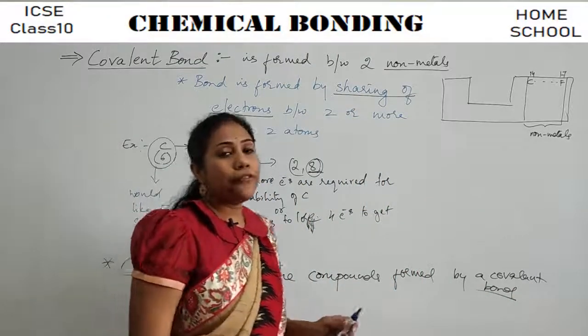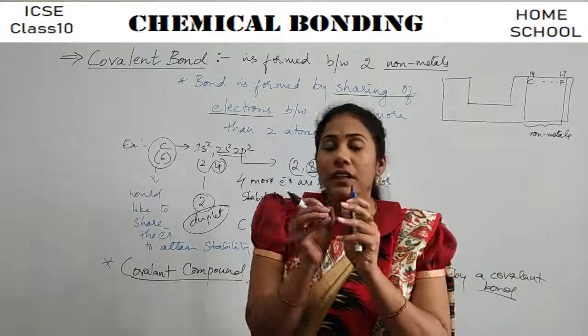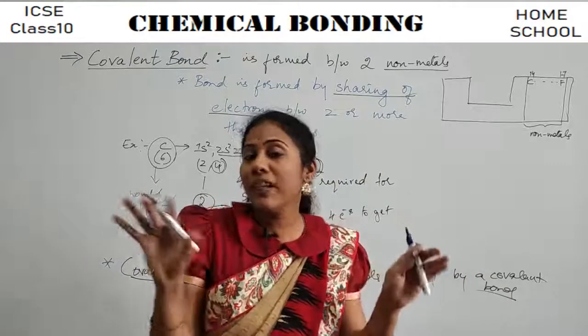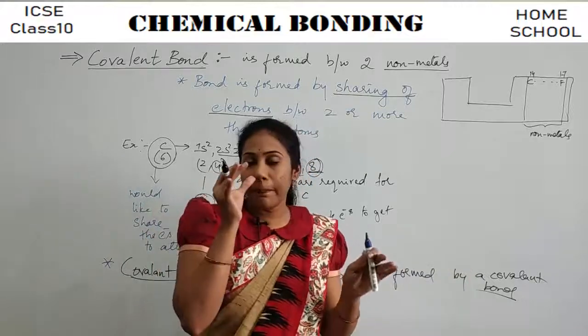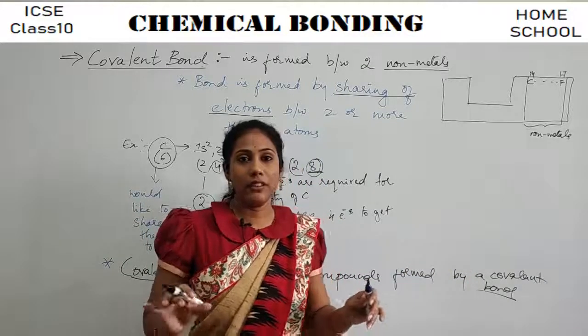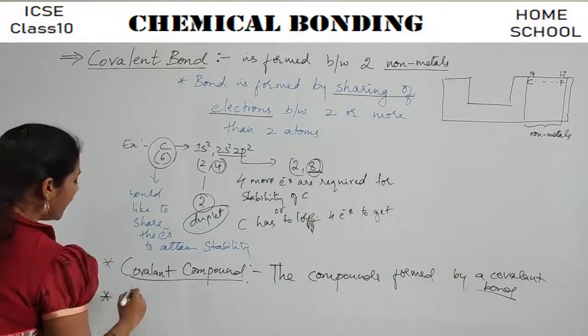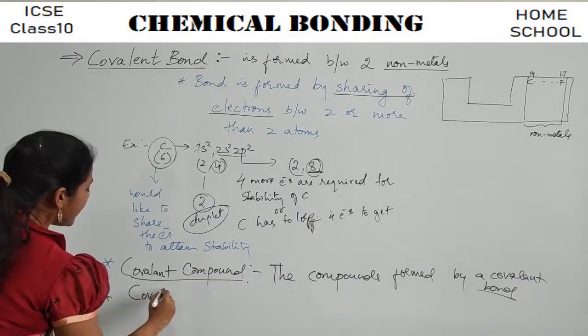So if a compound is formed with the help of sharing of electrons, that is, if you observe covalent bonds in it, then such a compound is called a covalent compound, right? And you have another word, like covalency.